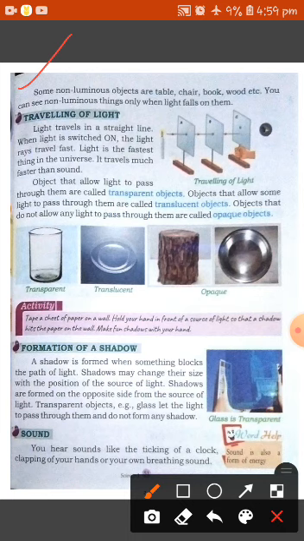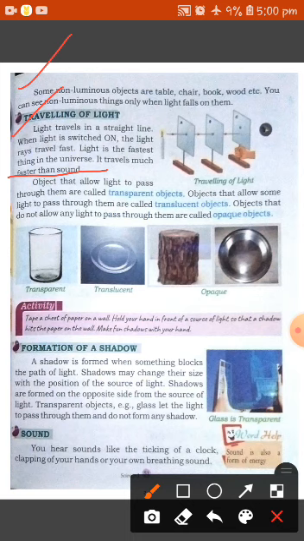Okay, students. Now talking about traveling of light. Light travels in a straight line always. When light is switched on, the light rays travel fast. Light is the fastest thing in the universe. It travels much faster than sound.